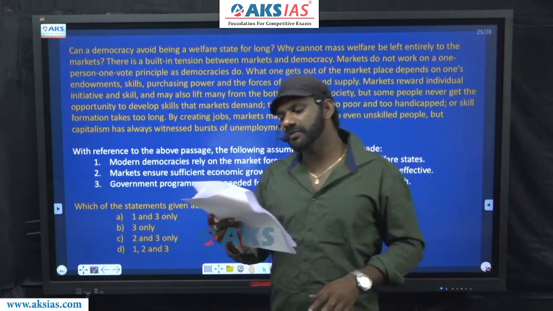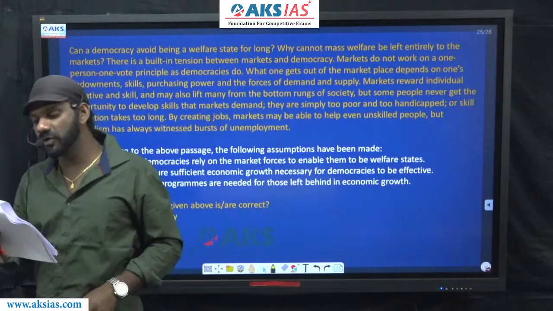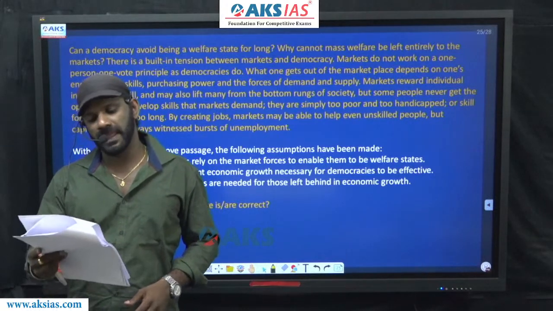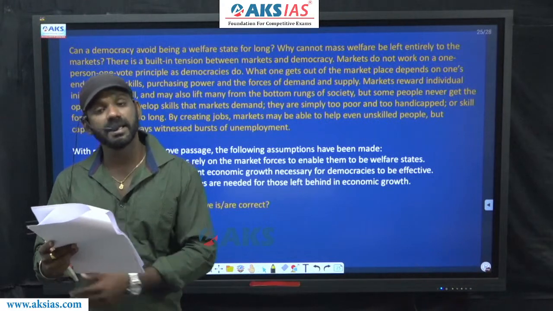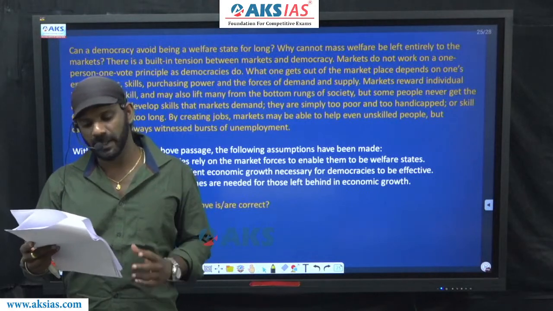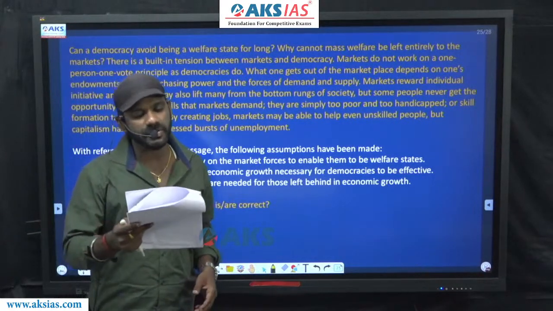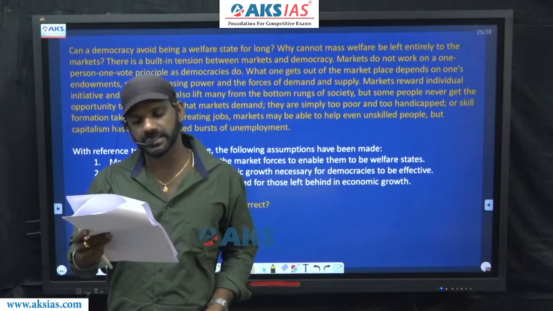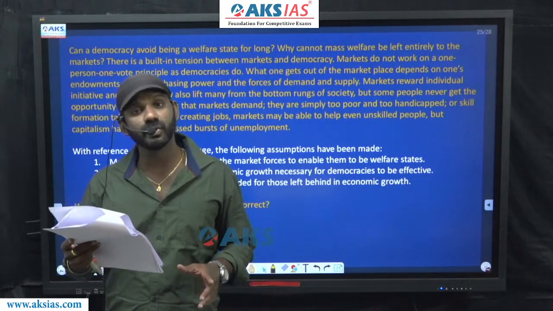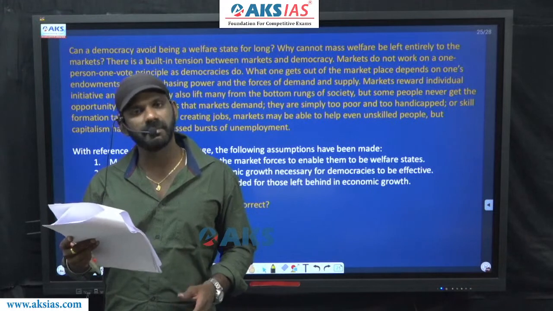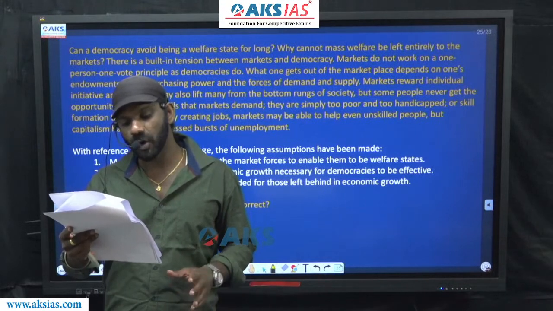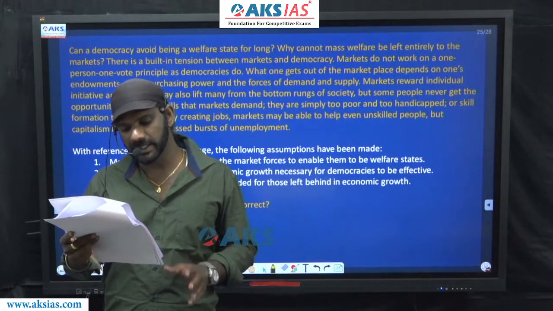What one gets out of the marketplace depends on one's endowments, skills, purchasing power, and the forces of demand and supply. Markets reward individual initiative and skill and may also lift many from the bottom rungs of society. It's a doubt actually, it says may. But some people never get the opportunity to develop skills that markets demand. They are simply too poor and too handicapped, or skill formation takes too long. By creating jobs, markets may be able to help even unskilled people, but capitalism has always witnessed bursts of unemployment.